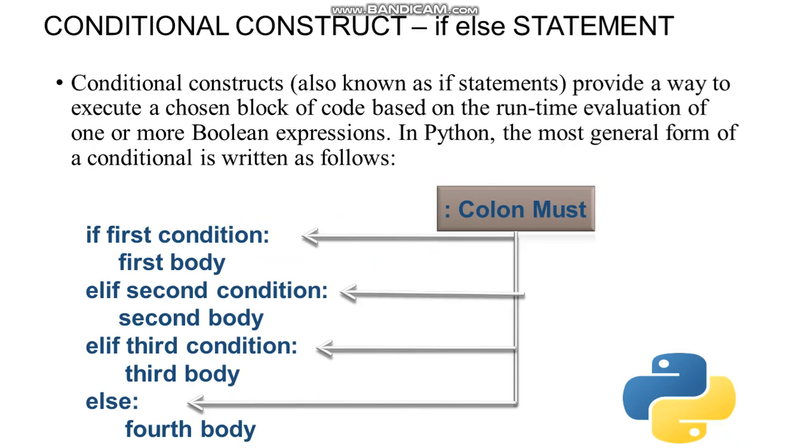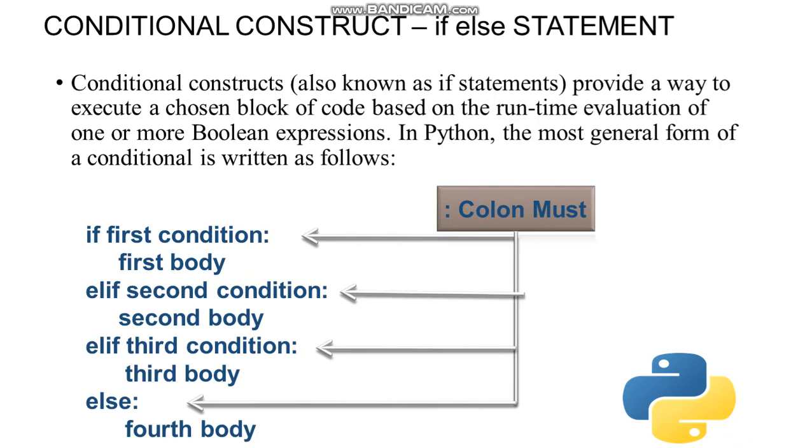Conditional construct, if-else statement. Conditional construct, also known as if statement, provides a way to execute a chosen block of code based on the runtime evaluation of one or more Boolean expressions. In Python, the most general form of conditional is written as follows.